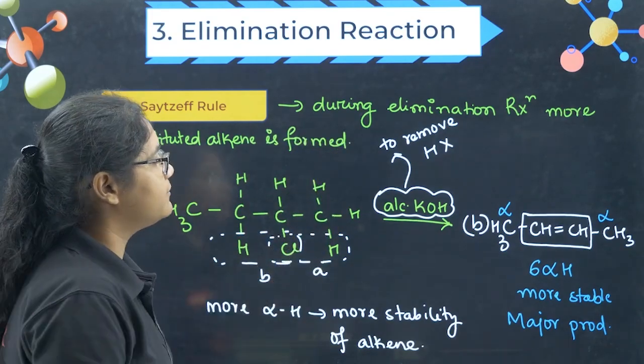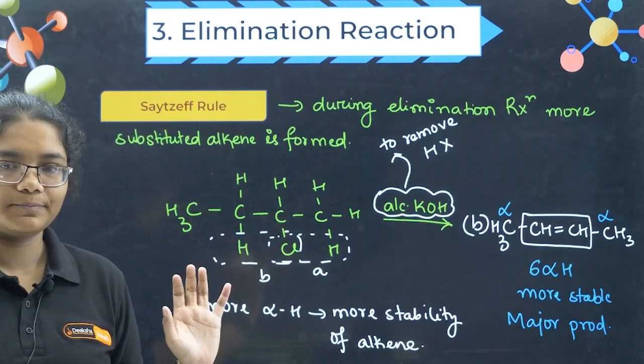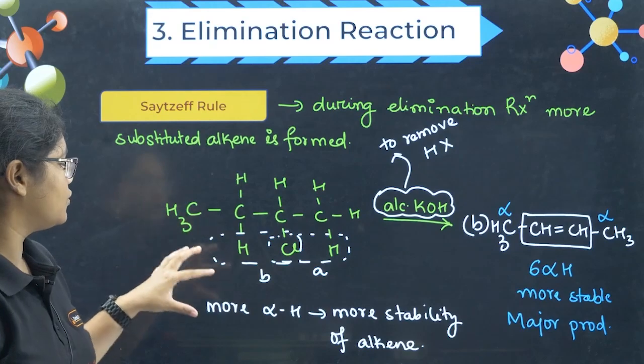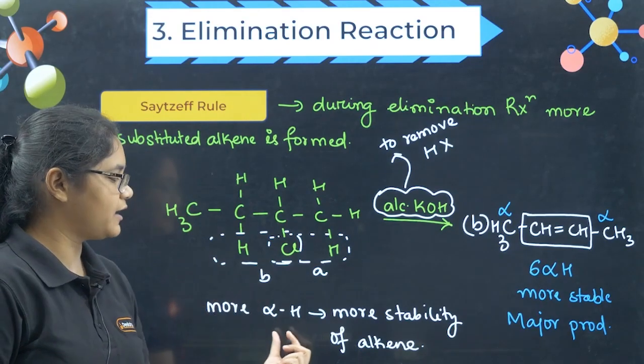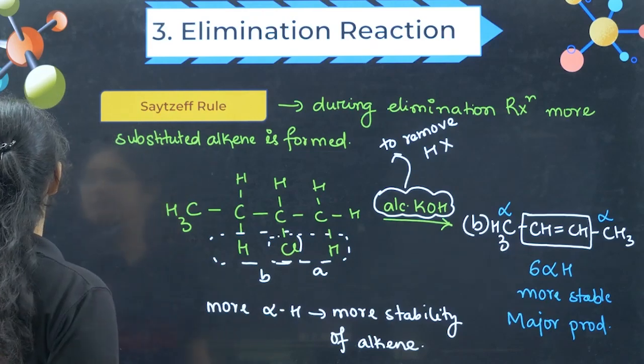Okay, during elimination reaction, more substituted alkene is formed. I hope you are getting this one. So that is what you have to do. More alpha hydrogen, more stability. So like this, we'll do one more question. It will be more clear.